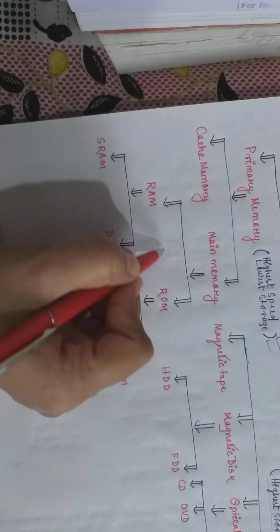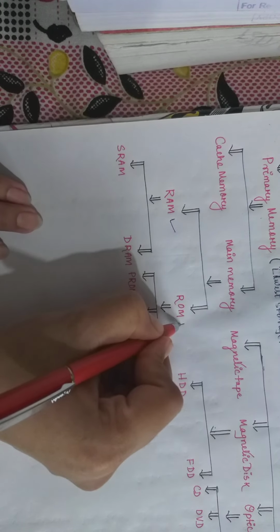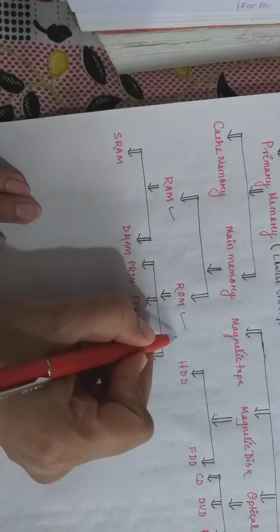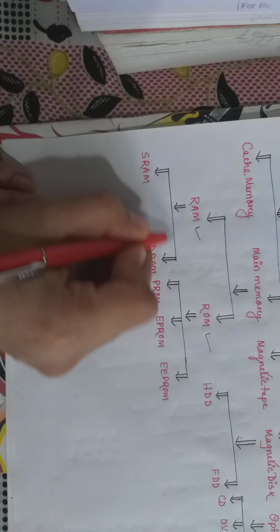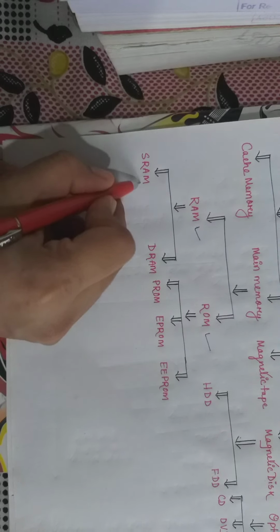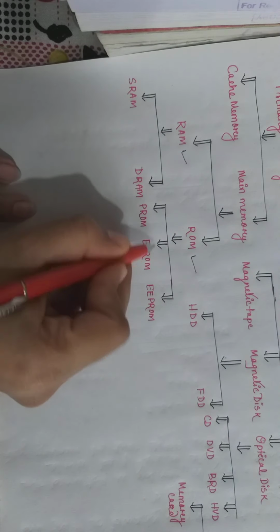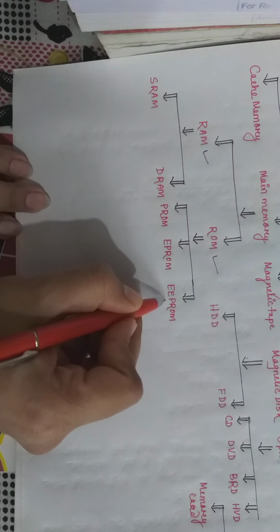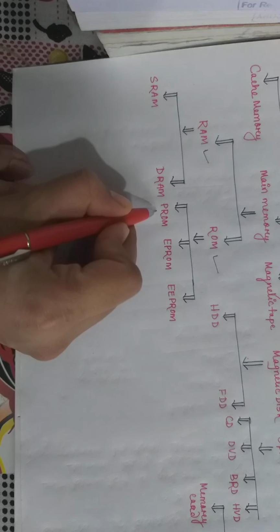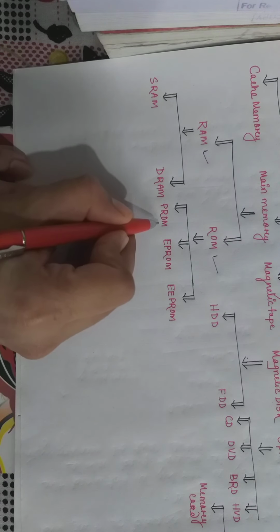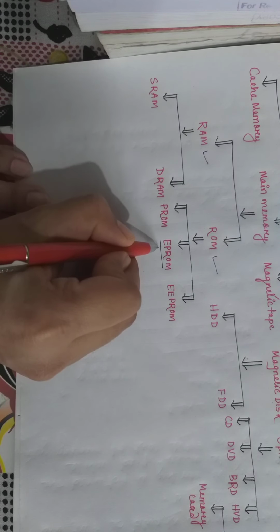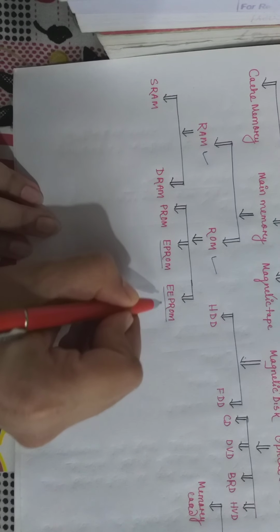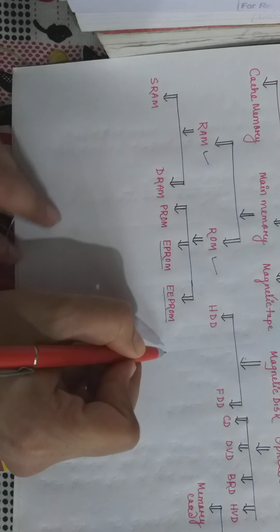Again, the main memory is divided into two types. This is the RAM and the ROM. RAM means random access memory and ROM means read only memory. Again, the RAM is divided into two types, SRAM and DRAM, static RAM and dynamic RAM, and ROM is classified into various types. First one is PROM, then EPROM, then EEPROM, or we can say E square PROM. PROM means programmable read only memory. EPROM means erasable programmable read only memory, and EEPROM or E square PROM means electrically erasable programmable read only memory.